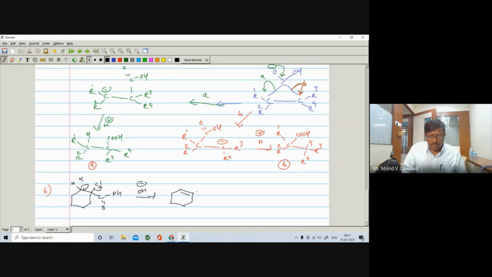Here is your C double bond O and pH, right? The reaction takes place in the presence of alkali. So what happens? This will open, C negative, this is C positive, right? And here it becomes C positive, right?